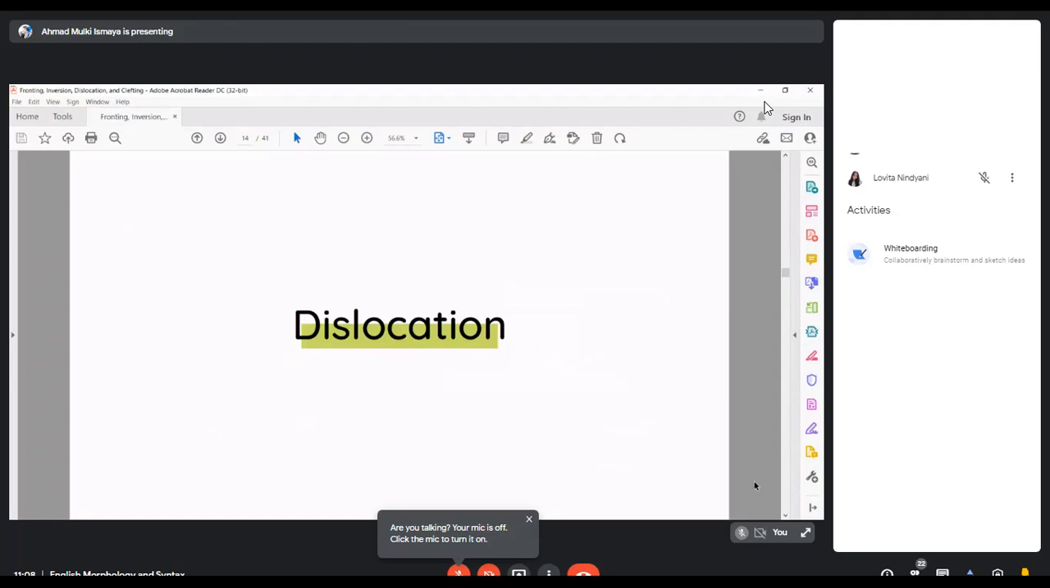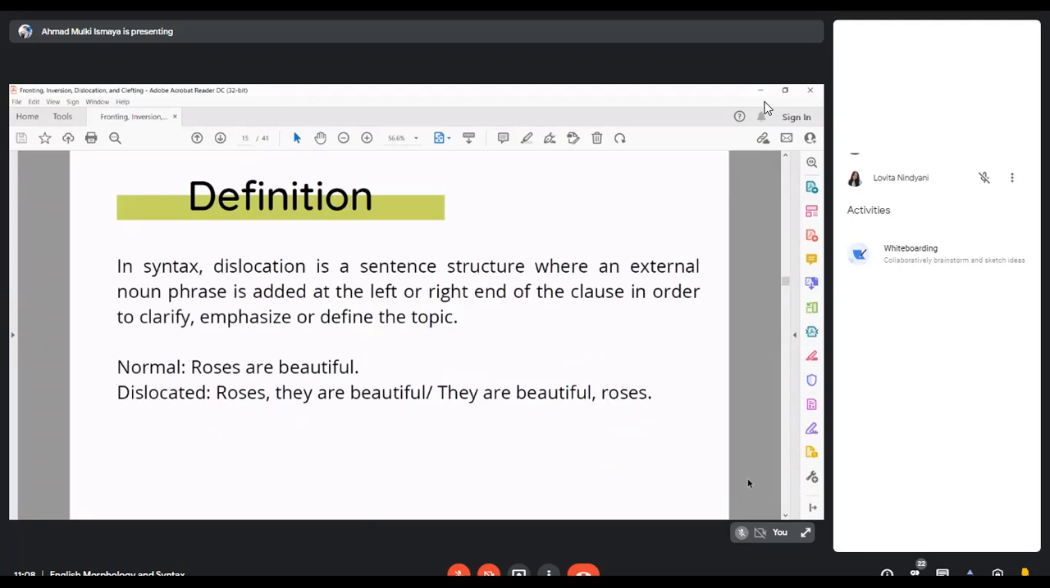So that I have talked about inversion, I will now talk about dislocation. In syntax, dislocation is a sentence structure where an external noun phrase is added at the left or right end of the clause in order to clarify, emphasize, or define the topic. For example, if the normal syntax goes, roses are beautiful, the dislocated syntax goes like this, roses, they are beautiful, roses.